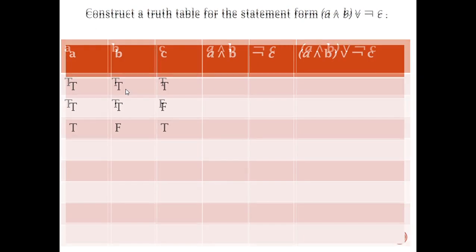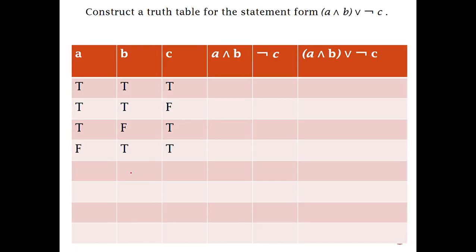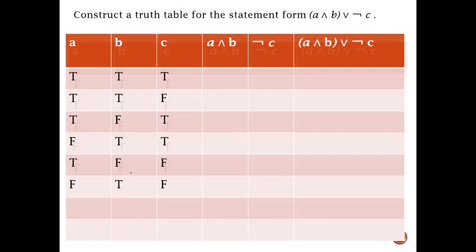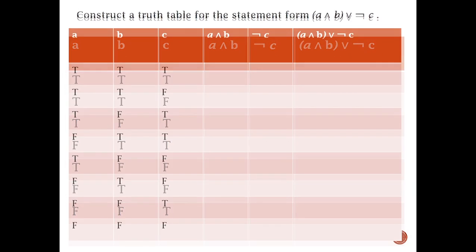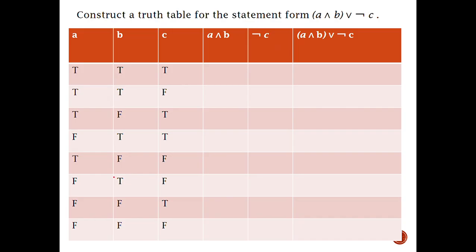You can see here all 8 options, like we do in counting problems: all of them true, one of them true, one of them false, and all of them false. So we must be careful not to repeat any of the options, and we write all the options to construct the truth table correctly.